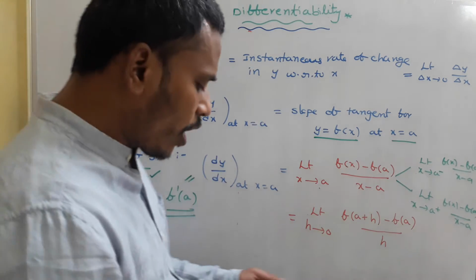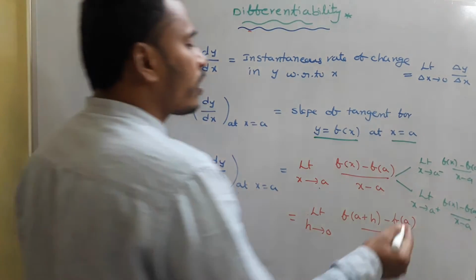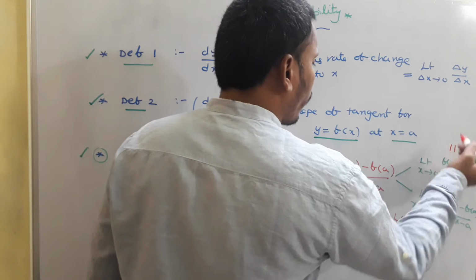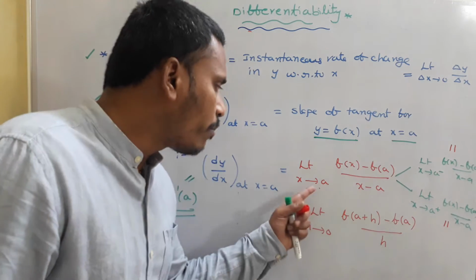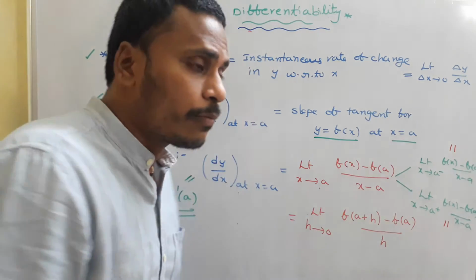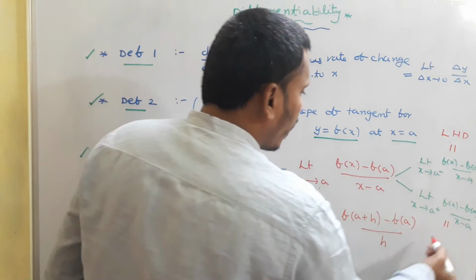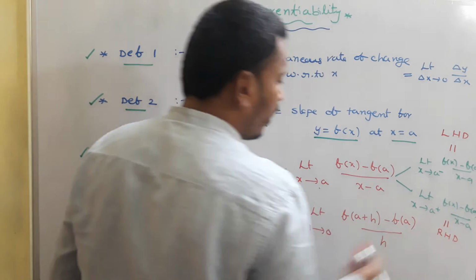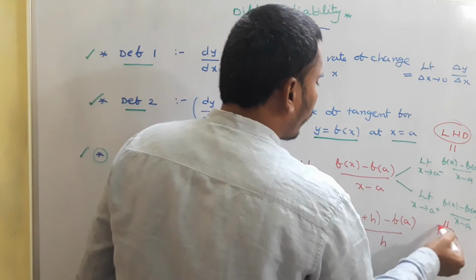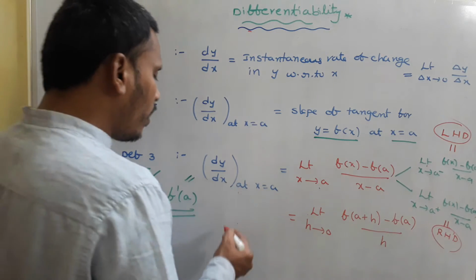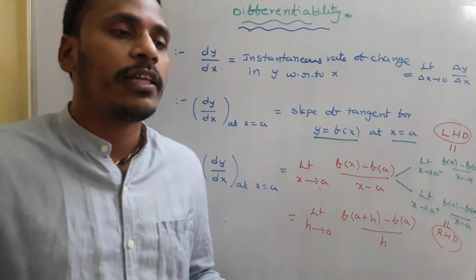For some specially designed functions, usually we need to calculate the limit as x tends to a minus of (f of x minus f of a) by (x minus a), as well as the limit as x tends to a plus. We observe the left limit as well as the right limit. The first limit value is considered the left hand derivative, and the second is the right hand derivative. If both the left hand derivative and right hand derivative are equal, then we say the function is differentiable, otherwise the function is not differentiable at that particular point.